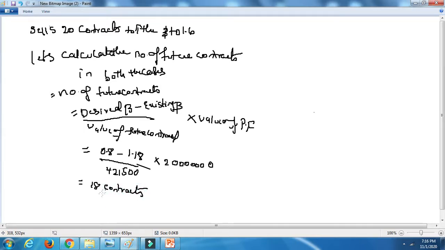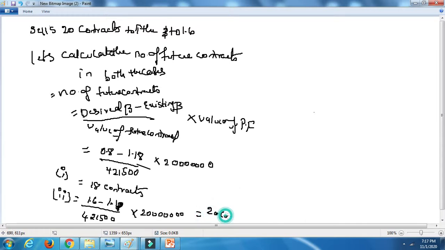In the same manner you can do it for the second one also. Second one is 1.6 minus 1.18 divided by 4,21,500 into 2 crores. It will come to 20 contracts. Okay, so this is how it is.